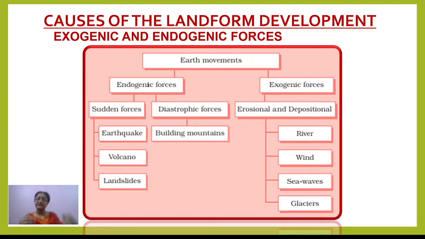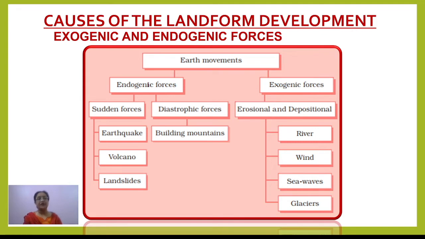Weathering and erosion start working over that, and they continuously work in lowering down these higher landforms. Their work is destructive, right? That's why these forces are also many times termed destructive forces. Got it? Endogenic forces are constructive. Exogenic forces are many times termed destructive forces.